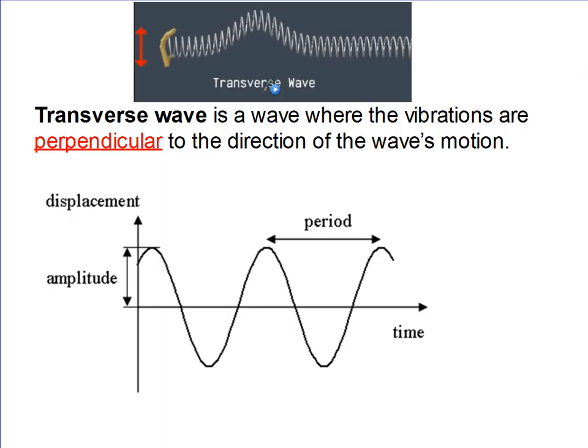Transverse waves, where the wave motion is perpendicular to the particle motion, have a very distinctive sine wave sort of representation. As a matter of fact, they often look like sine waves, just like our slinky wave does. The amplitude is always the distance from your equilibrium line. Now, if you stretched your slinky out and it was just still, your slinky would be right along the equilibrium line. When you raise it up, the slinky will follow this pattern, this sinusoidal pattern. The period is always from crest to crest.